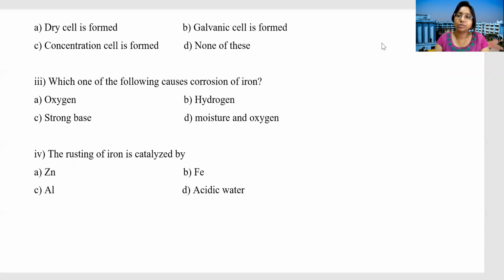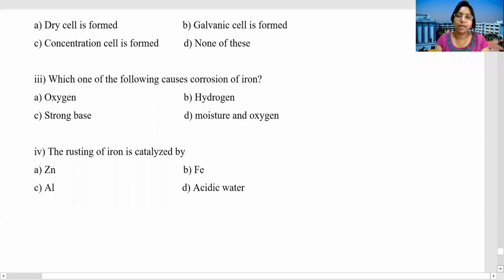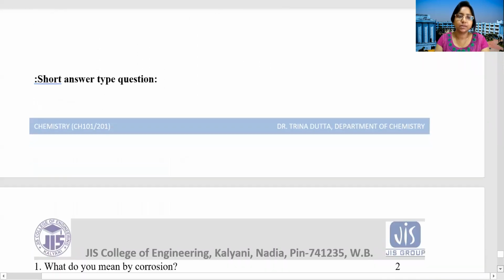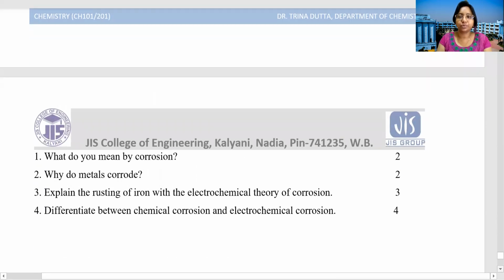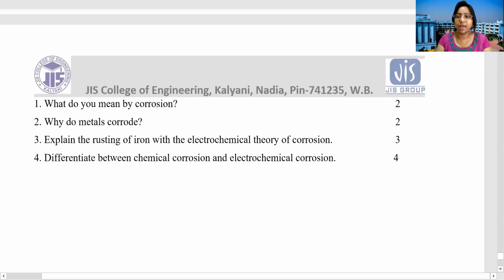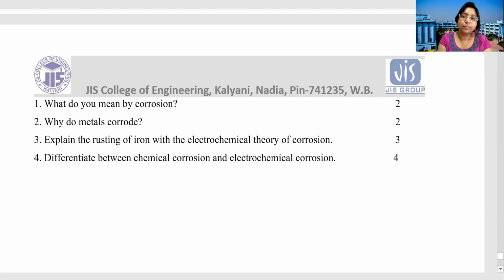Okay, now the short answer type questions. What do you mean by corrosion? It is very easy, and I have repeatedly discussed it. It is the deterioration of the metal when it is exposed to the environment. And why do metals corrode? You have to discuss the thermodynamic stability of the ore, the pure metal, and the corroded metal. The metal always tries to be in the thermodynamically stable state.